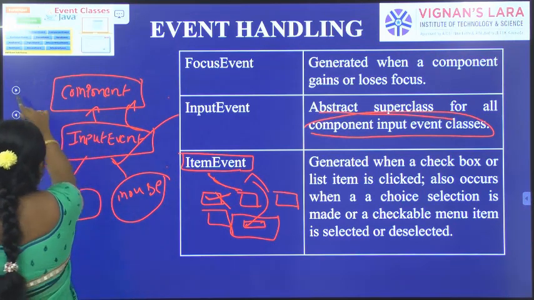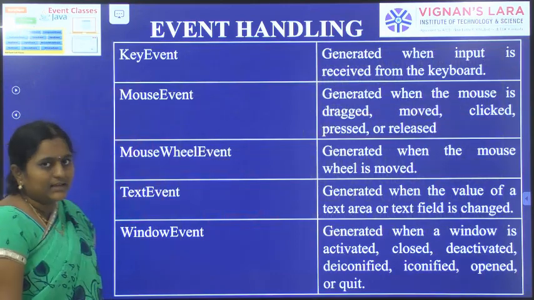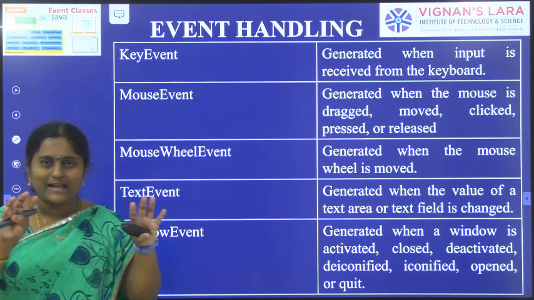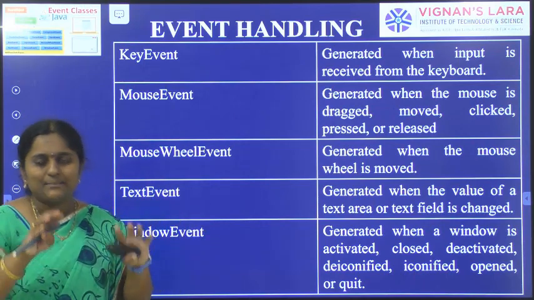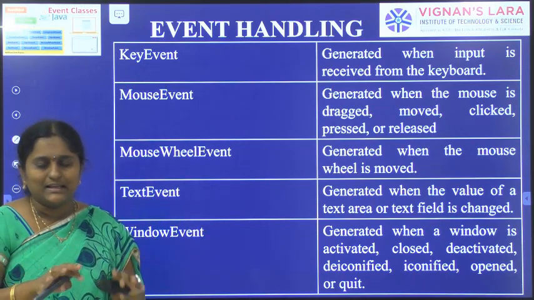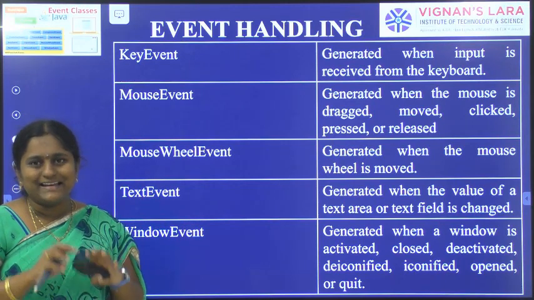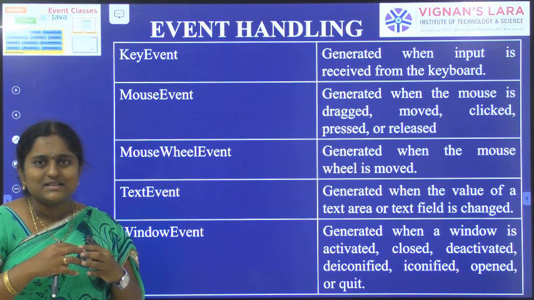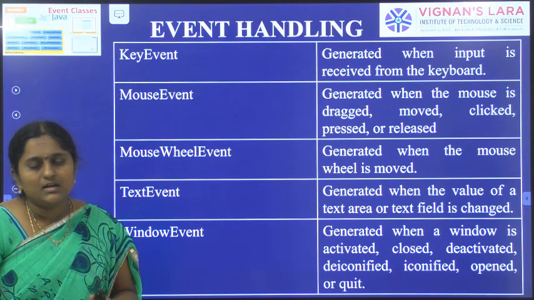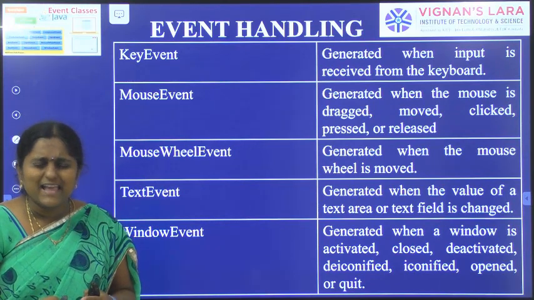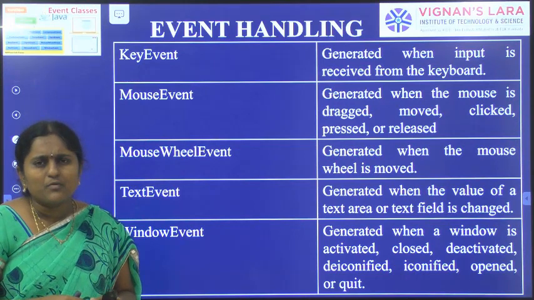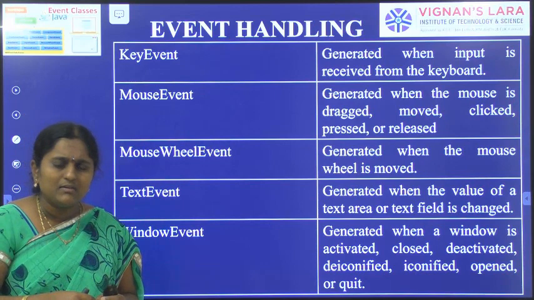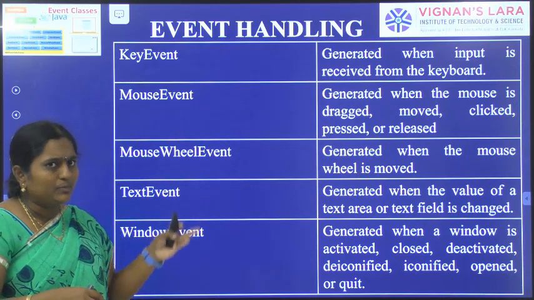Next one, key event. Key event is generated when input is received from the keyboard. Suppose you type one character on the keyboard, or press the Alt key, Control key, Shift key, Enter key. If the user presses any key in the keyboard, a key event could be generated.